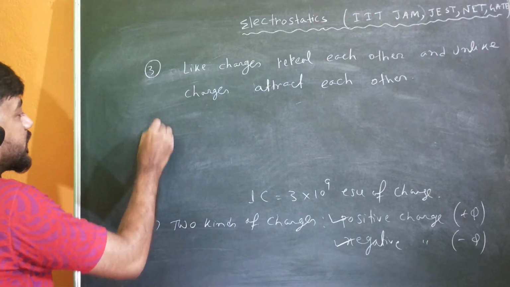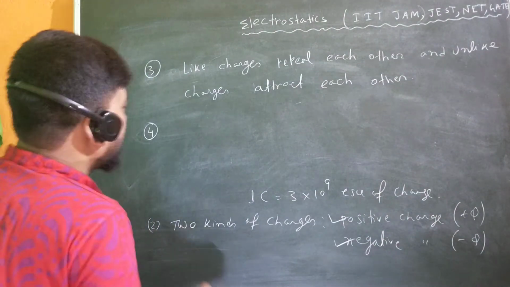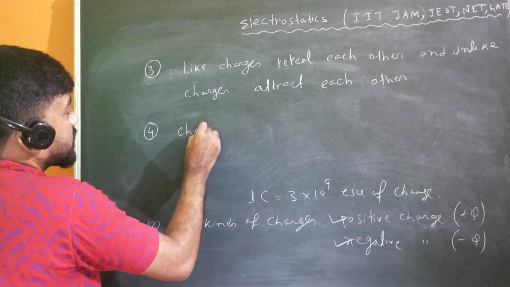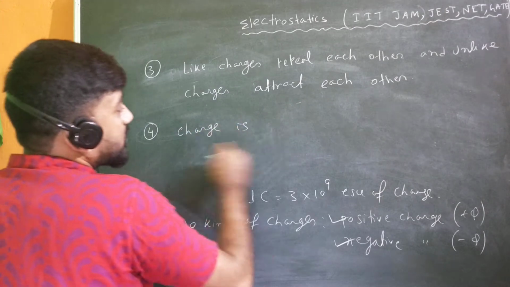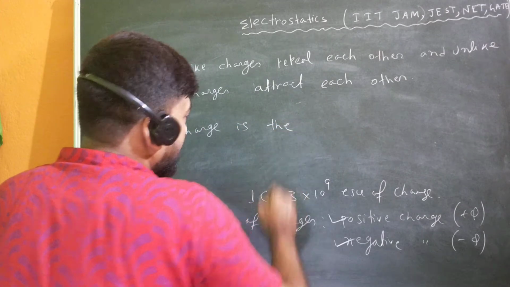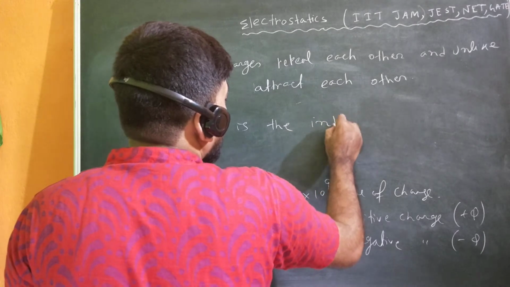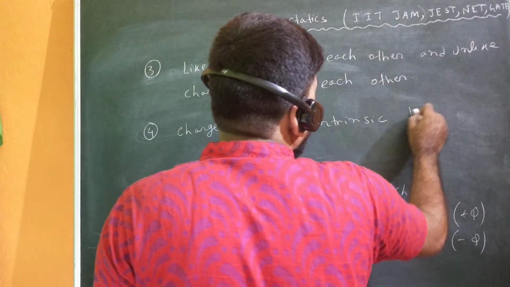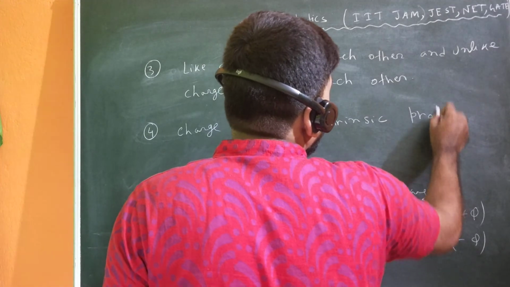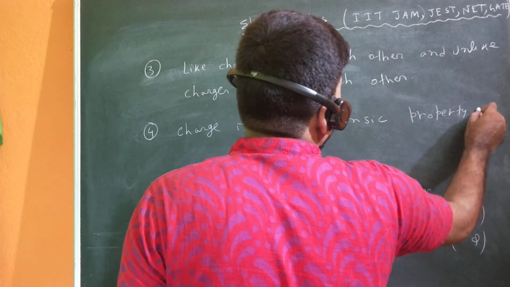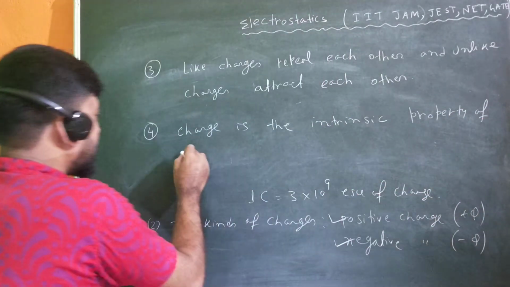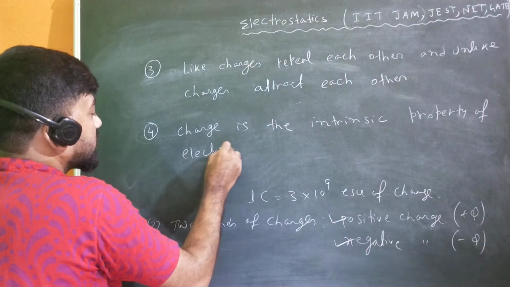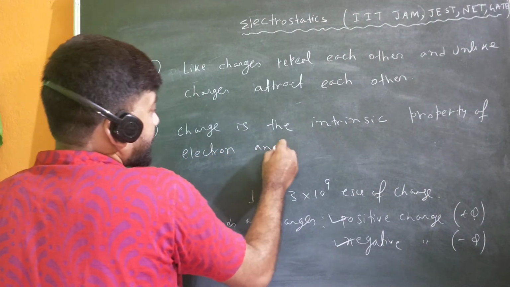And the fourth property is the most important property, that charge is an intrinsic property of electron and proton. Why I am saying this, you can understand.